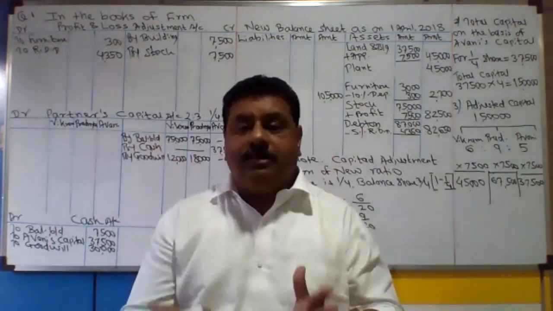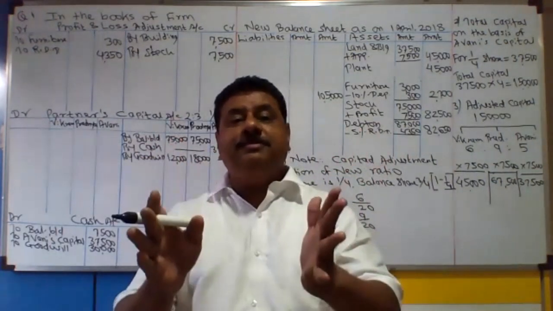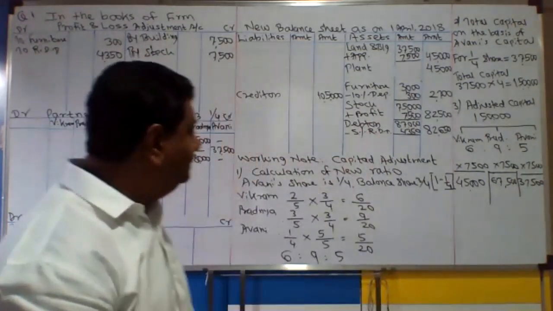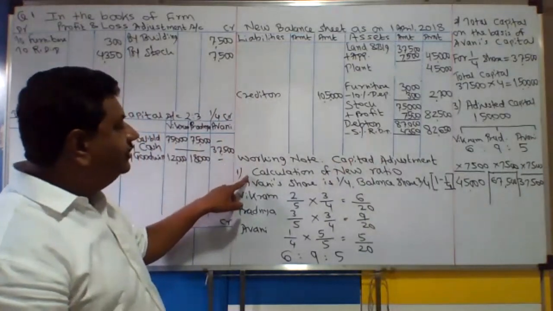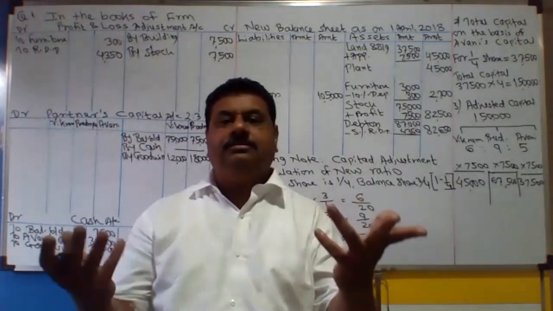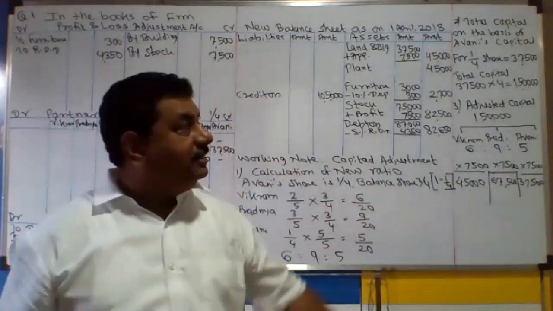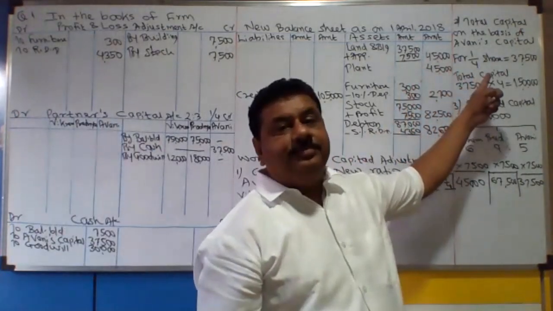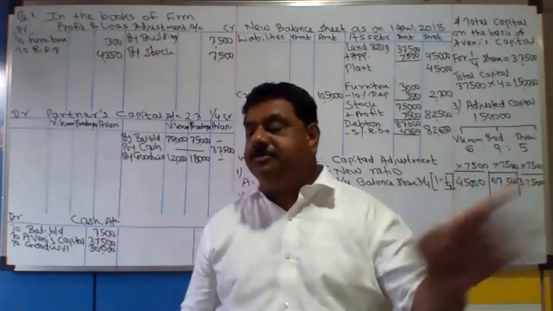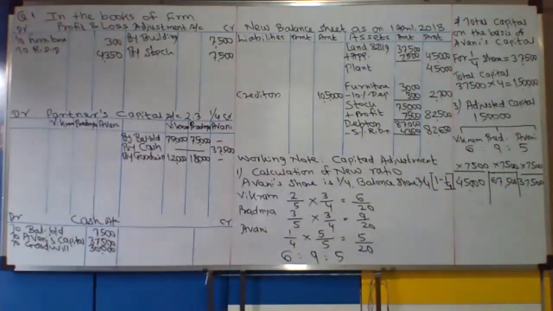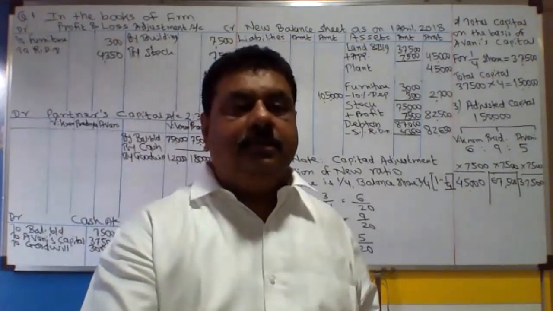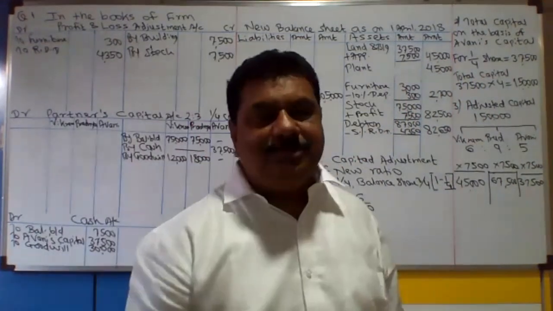So if at all capital adjustment is given to you, मतलब ऐसे देना चाहिए तब भी ये करना चाहिए. तो क्या क्या करना चाहिए? स्टेप नंबर 1 कैलकुलेट न्यू रेशियो. और अगर न्यू रेशियो दिया है तो स्टेप नंबर 1 कट. Then calculate total capital and then calculate new capital amounts or adjusted capital amount for each partner. Each partner. Okay, like this.